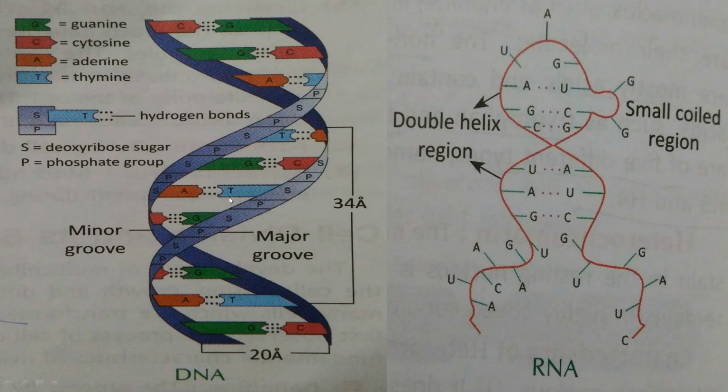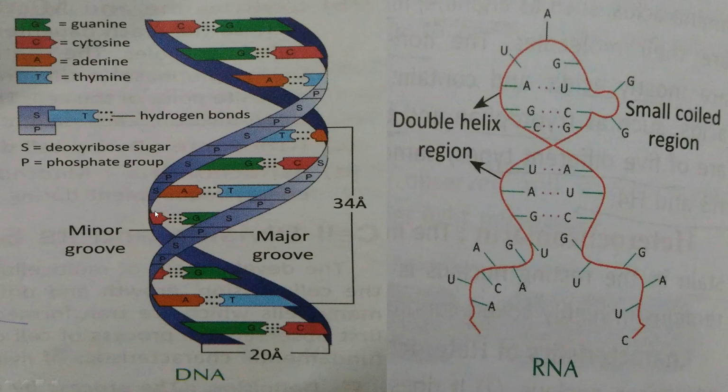The deoxyribose sugar and the phosphoric acid together make the ladder backbone. This ladder is formed of deoxyribose sugar and phosphate group. So this backbone is called the sugar phosphate backbone. S for sugar, P for phosphate.